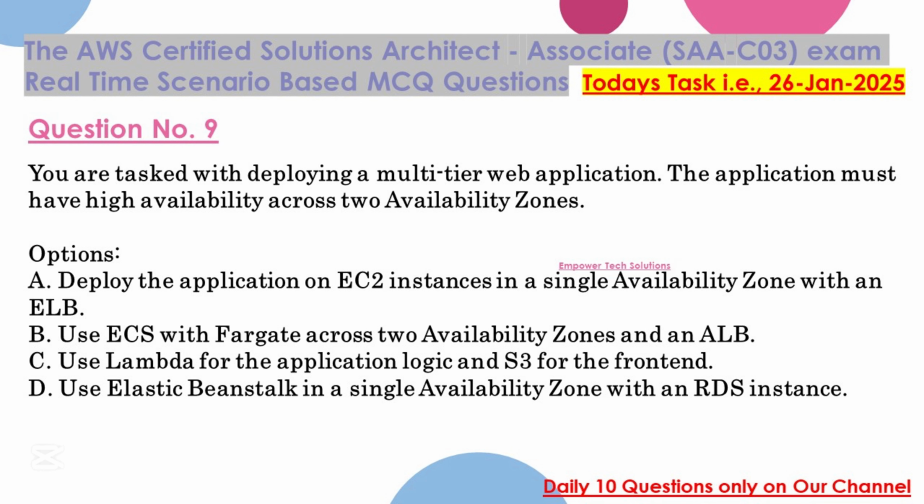You are tasked with deploying a multi-tier web application. The application must have high availability across two availability zones. Options: A. Deploy the application on EC2 instances in a single availability zone with an ELB. B. Use ECS with Fargate across two availability zones and an ALB. C. Use Lambda for the application logic and S3 for the frontend. D. Use Elastic Beanstalk in a single availability zone with an RDS instance.